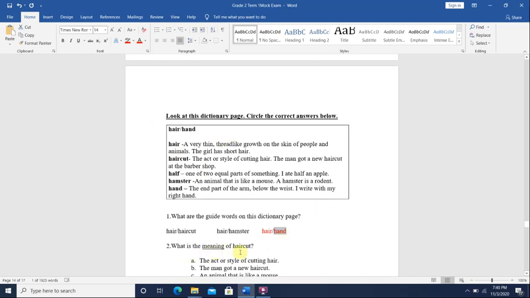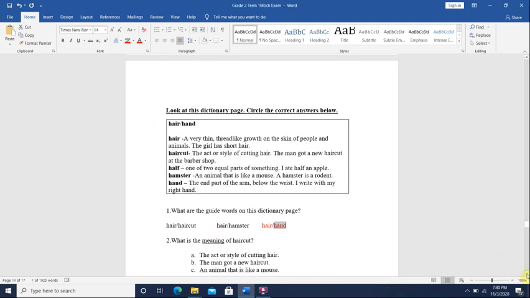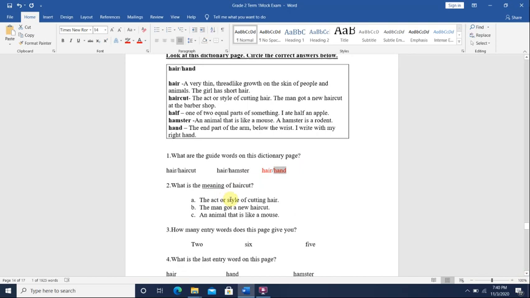What is the meaning of haircut? We go to haircut and we want to know the meaning. The first sentence, the act or style of cutting hair. That's the meaning or the definition. I underline or circle the answer. That's the first one. When you see the definition, you look for it in the choices. How many entry words does this page give you? Entry words. So we have 1, 2, 3, 4, 5. 5 entry words.